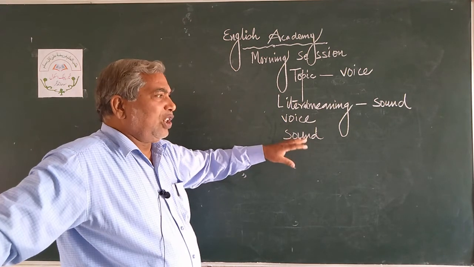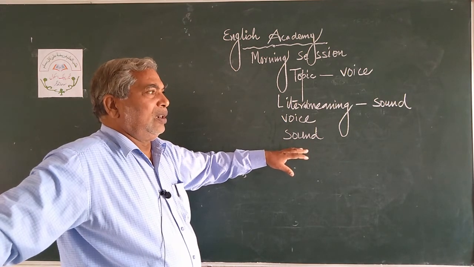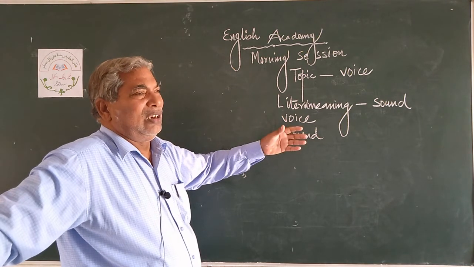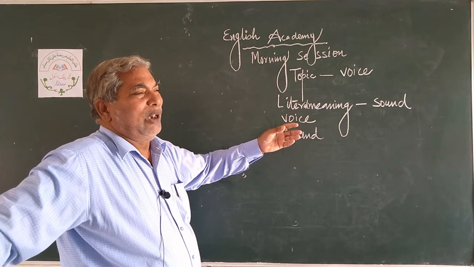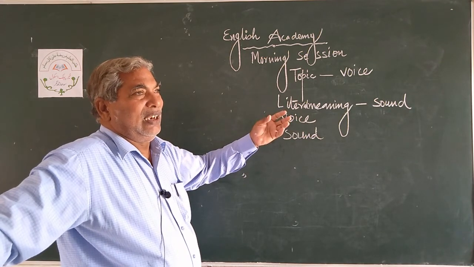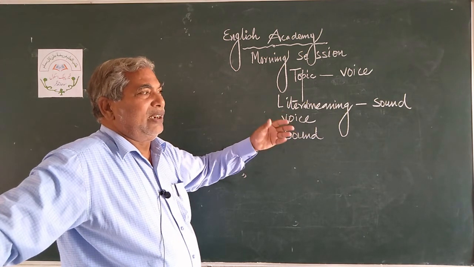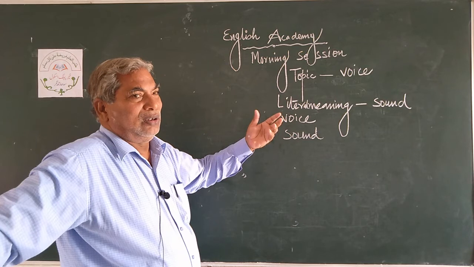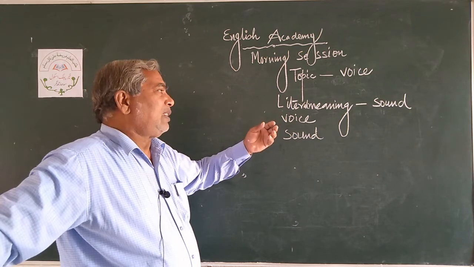For example, the voice of a great singer like Lata is very melodious. Voice is there. The sound of my mobile is not good. This is the difference between voice and sound.